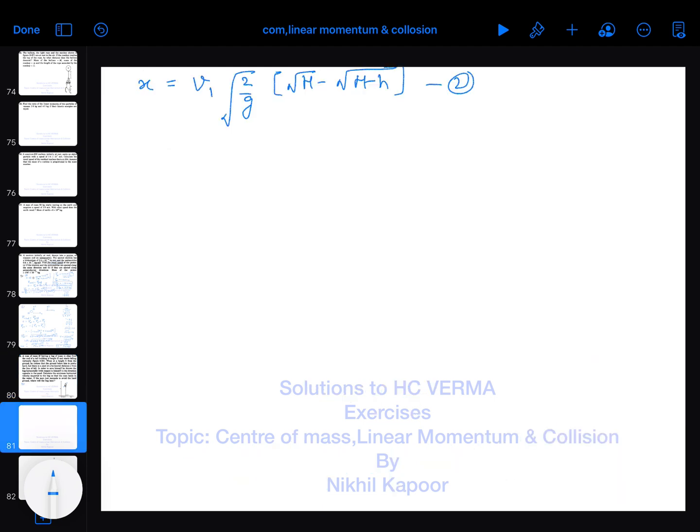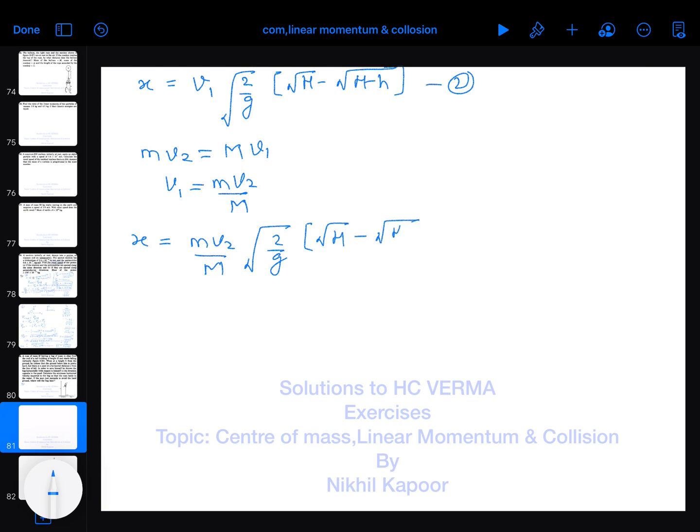As the initial momentum is 0, m into v2 must be equal to capital M into v1, and we have to find v2. So I can substitute v1 as m v2 upon M in equation 2. So x will be equal to m into v2 upon M times the bracket. I have written in terms of v2 because the horizontal speed with which you should throw the bag is what we have to find, as all parameters are known to us except v2.